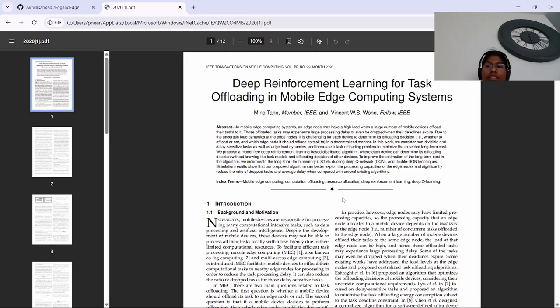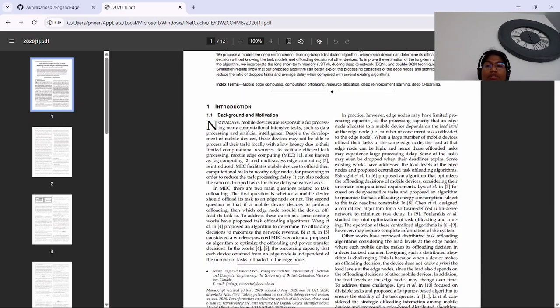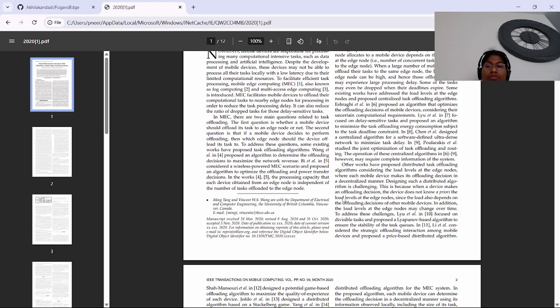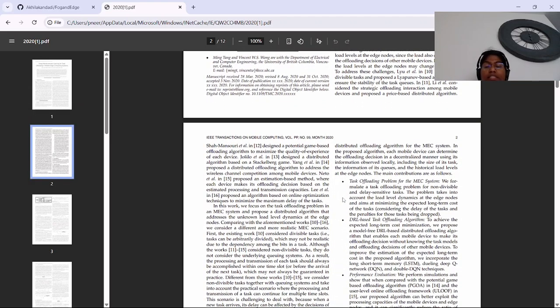The challenge here is edge nodes have limited capacity, and if too many devices send tasks to the same node, delay grows and some tasks miss deadlines too. Devices don't know real time load at each node when making decisions. The paper's solution is to use DRL so that the devices learn from experience how to make the best offloading decisions, deciding whether to process locally or send to which edge node without needing full system knowledge.